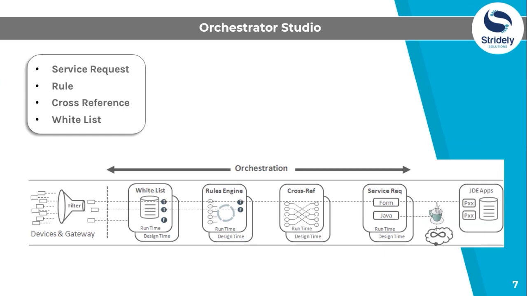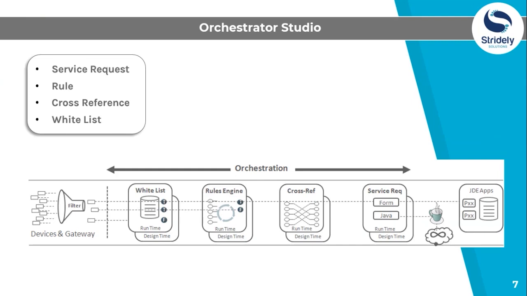It basically provides an additional layer of security to the orchestrator security. So it collects information from multiple devices or gateways, processes through all these four components, and provides the information in JD applications like JD Edwards Enterprise One.